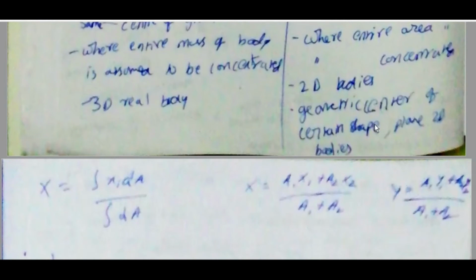Center of mass and center of gravity are almost the same. Center of mass is where the entire mass of the body is assumed to be concentrated, for a 3D real object. Centroid is where the entire area is assumed to be concentrated, for 2D bodies, the geometric center of a certain shape, plane 2D bodies.